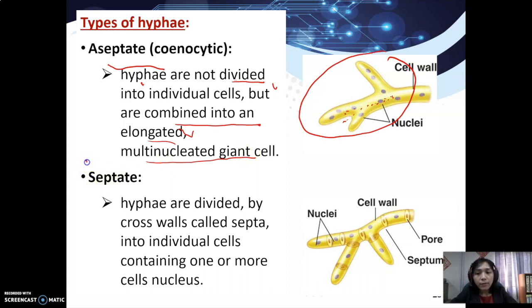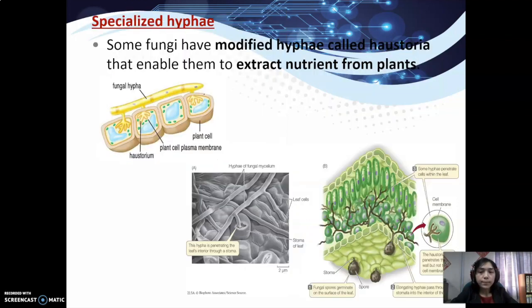Another kind of hyphae is known as septate hyphae. Septate hyphae is when the hyphae is divided by a wall known as septa. So you can see in the diagram here, the wall divides the hyphae into individual cells. Inside one cell, they have one or two nuclei.